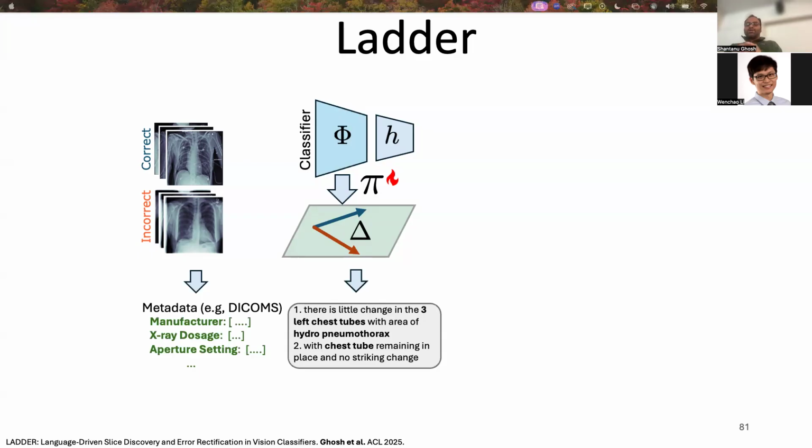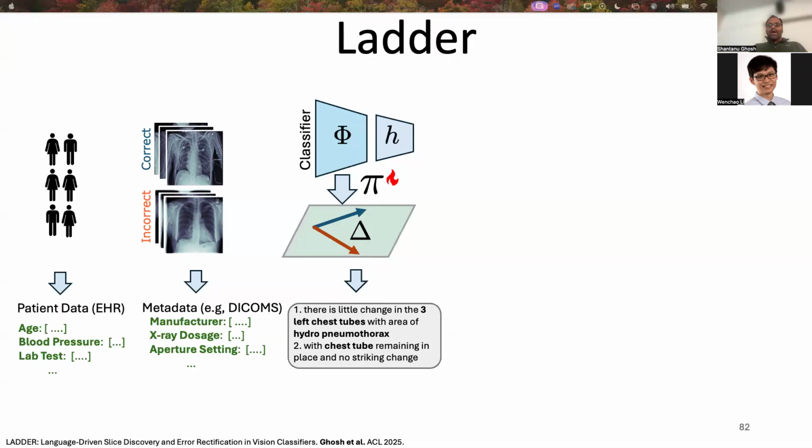We'll also leverage the rich metadata from DICOM headers. These non-visual concepts often correlate with data distribution shifts, very prevalent in medical imaging datasets. Next, we add patient-level data such as age and blood pressure from EHR records. These fields, when combined with imaging metadata, give us a comprehensive view of context, enabling LADDER to discover systematic mistakes which are clinical, not just visual.